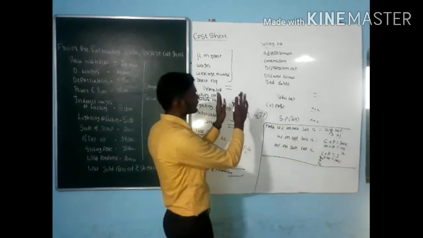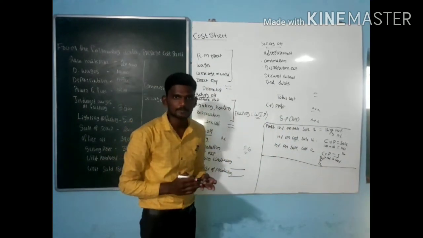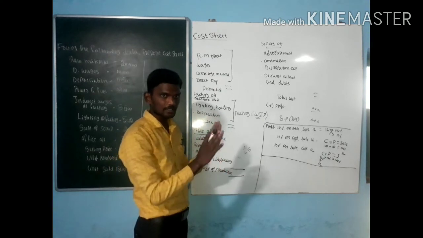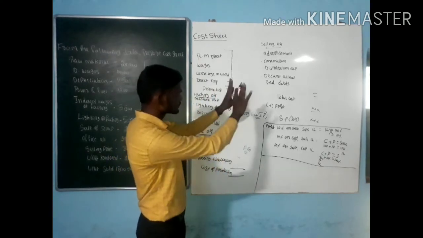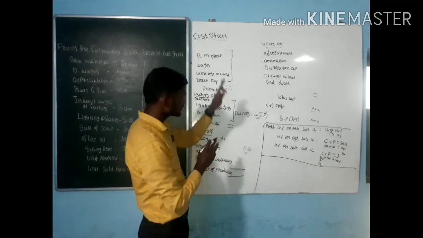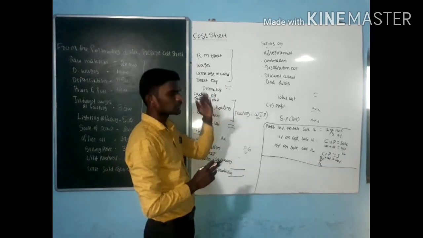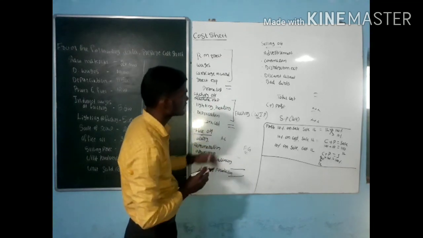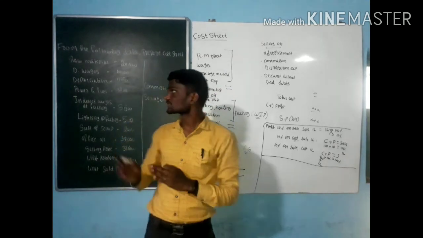They are almost always going to ask a question on the original cost sheet. Whatever expense occurred, those things we record in the books of account. It is called the original cost sheet. Using the original cost sheet, they are going to ask to prepare the estimated cost sheet. I am going to discuss the estimated cost sheet at the time of discussing the problem.